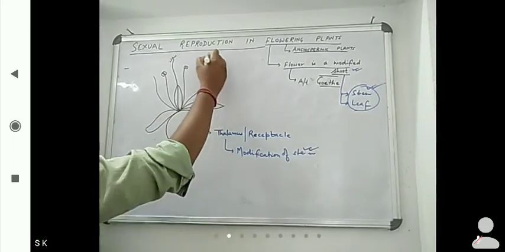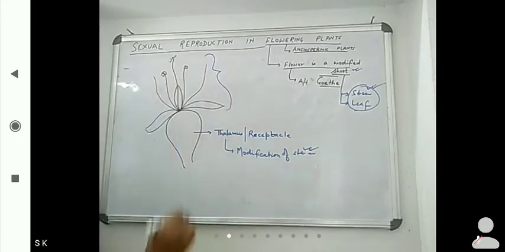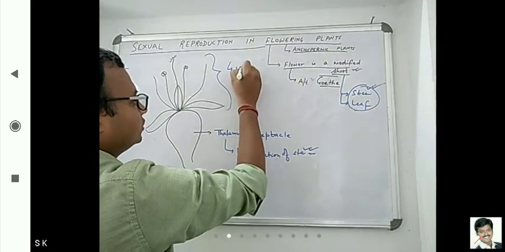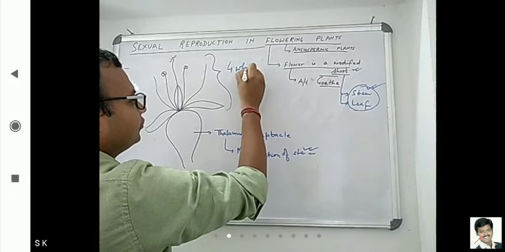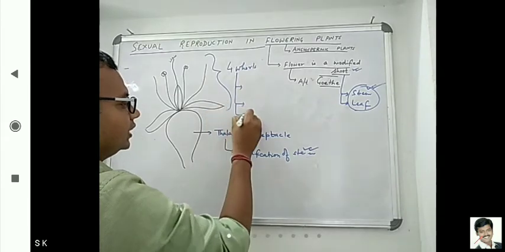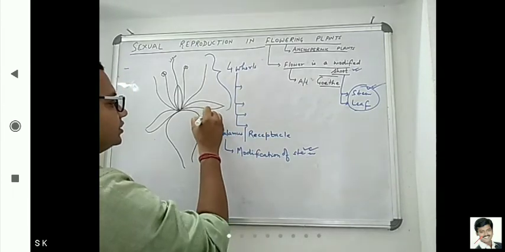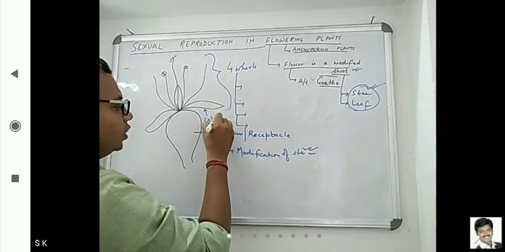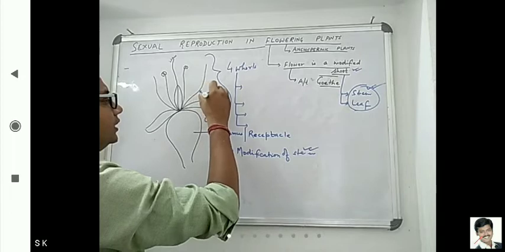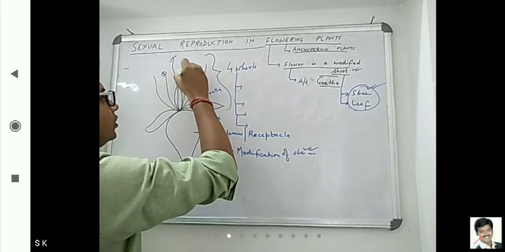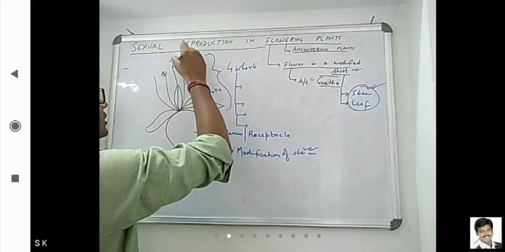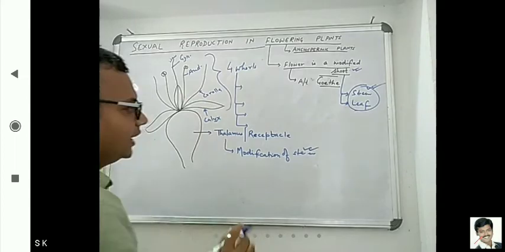Now next we have to come on, this flower contains four whorls. They contain four floral whorls, or we can say parts. These parts we already discussed in the last class. This green leaf-like structure we call calyx. Then the inner one is corolla. Then androecium, and then the innermost we call gynoecium.